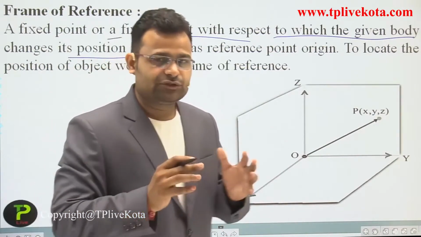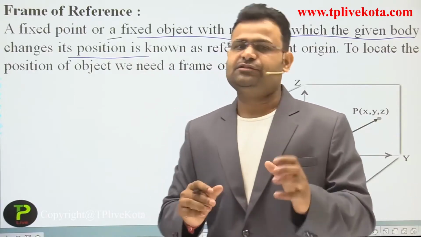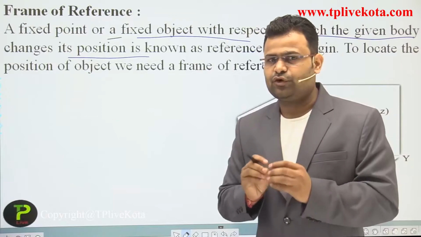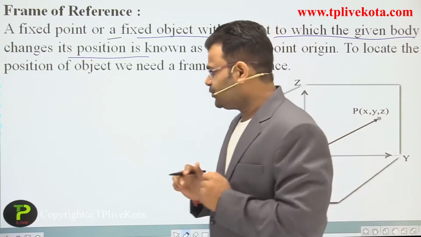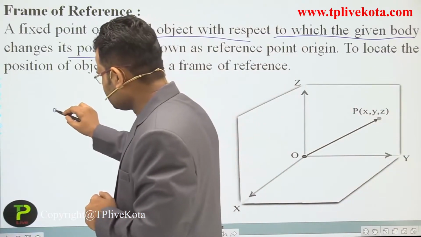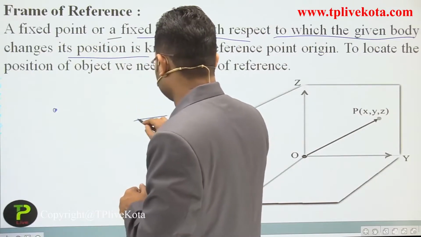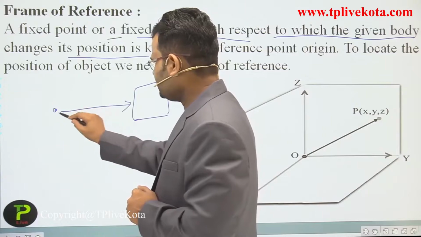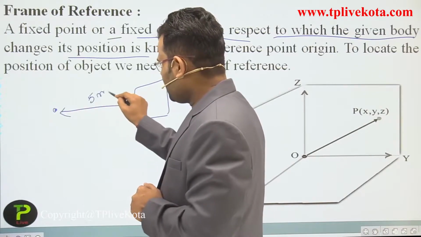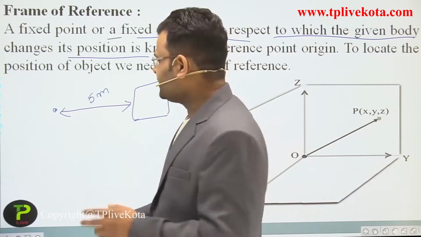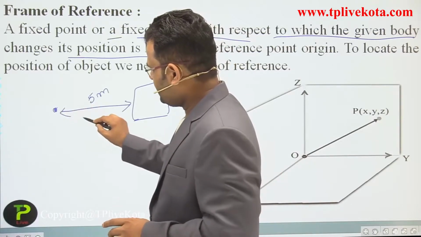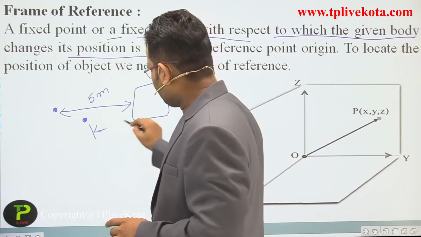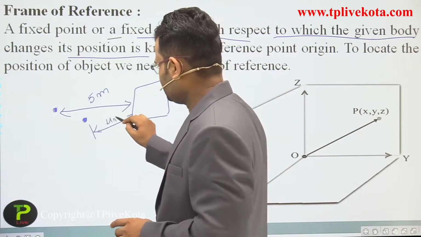Okay, students. So we require some fixed point which is used for all measurements. Let's suppose first time we use that point and the position of a box, and we measure that it is 5 meters. Dear students, if you change the position, now the next position, then the measurement is 4 meters.